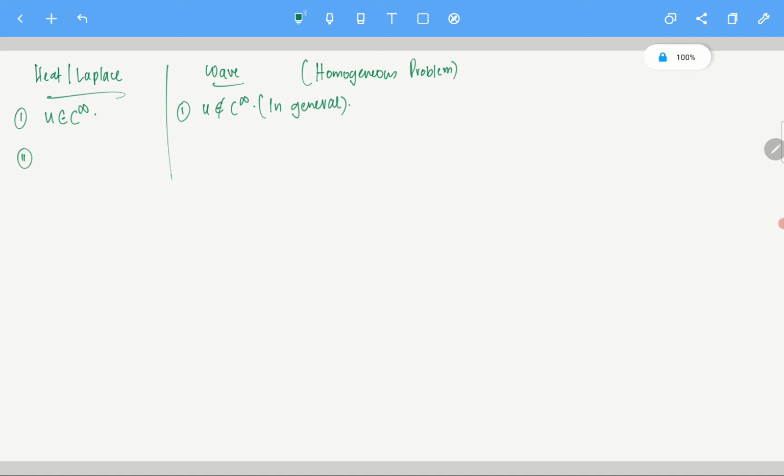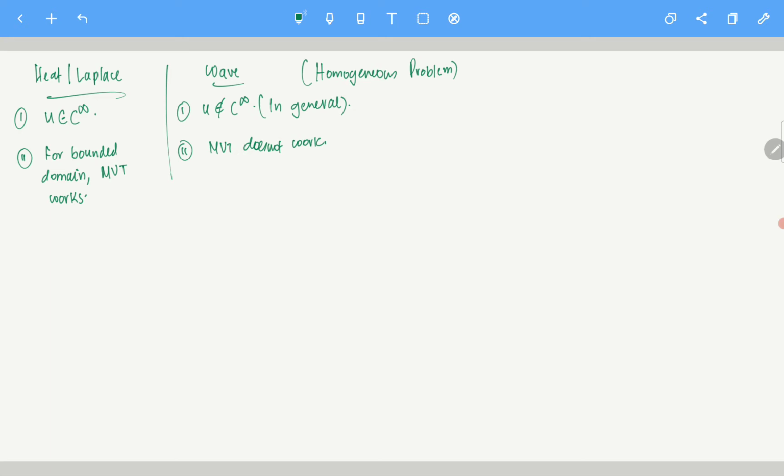Number two, for bounded domains, the mean value theorem works for heat and Laplace. Here for the wave equation, the mean value theorem does not work. Does not matter bounded or unbounded, whatever it is, the mean value theorem does not work.